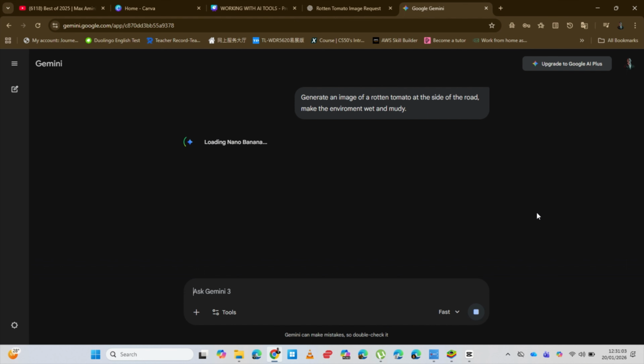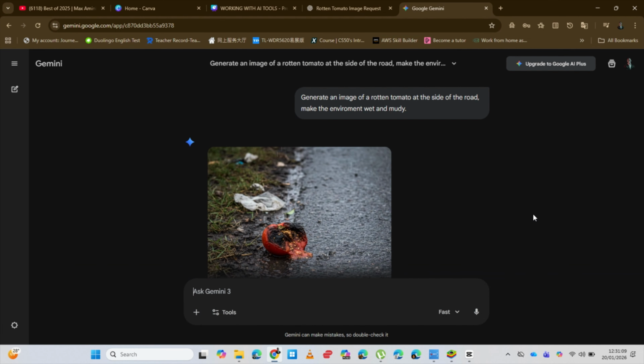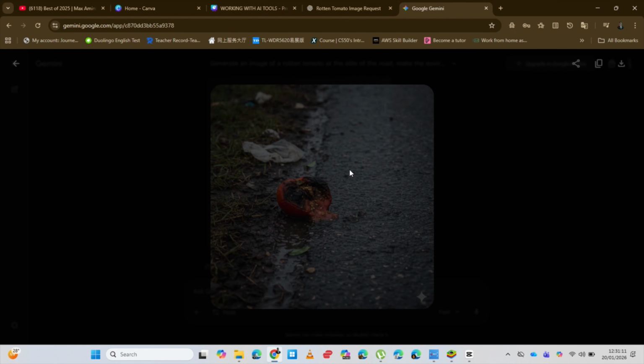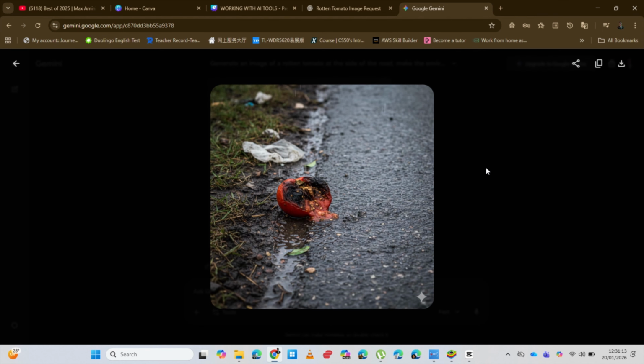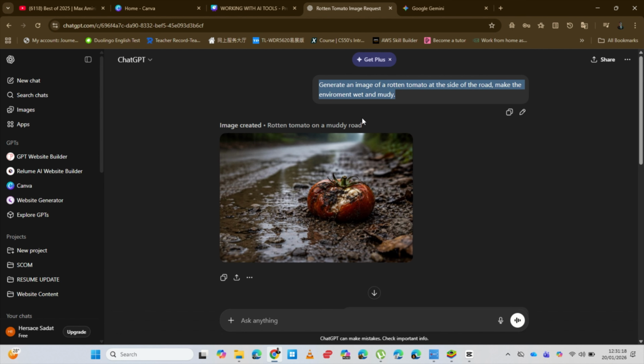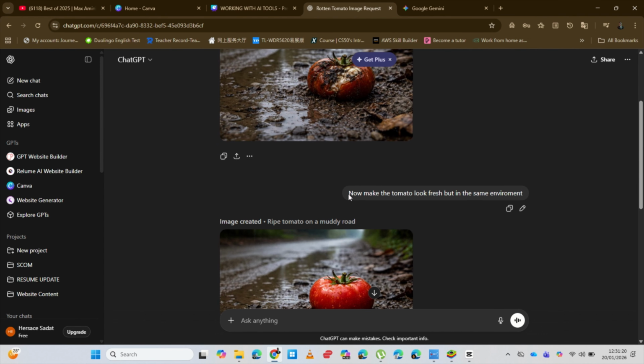So I'm going to switch to Google Gemini, and I'm going to give it the same prompts I gave to ChatGPT, and we see what it gets. So the first prompt that you see, put it there. You see that Gemini is kind of faster while it's generating the image. So the image generated here is the image generated.